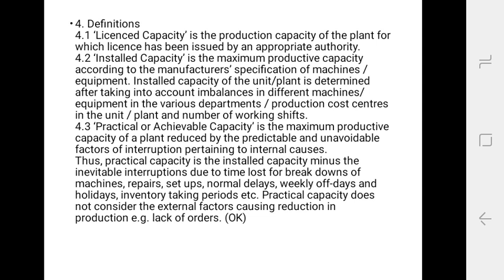Third one is practical or the actual capacity, which is the maximum productivity capacity of a plant reduced by the predictable and unavoidable factors of interruption pertaining to the internal causes. Thus, practical capacity is the installed capacity minus the inevitable interruption due to the time lost for breakdown of a machine, repair, setups, normal delays, weekly off days and holidays, inventory taking period, etc. Practical capacity does not consider the external factors causing reduction in the production, for example lack of orders.